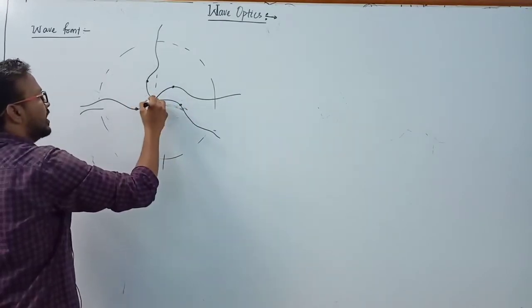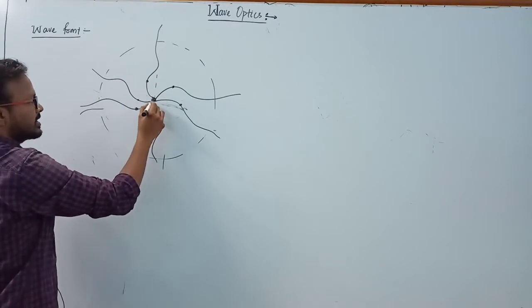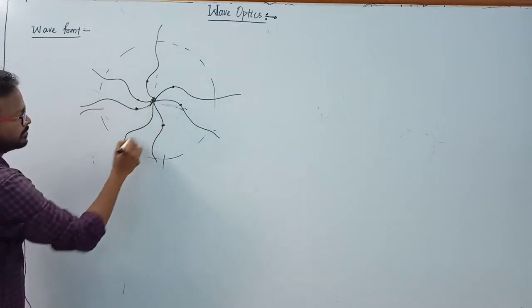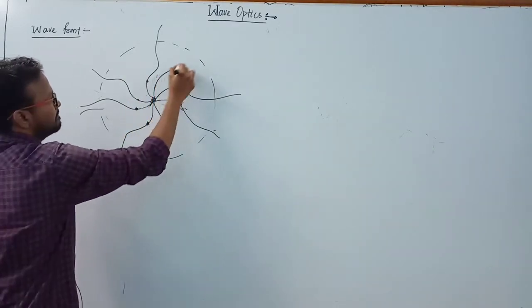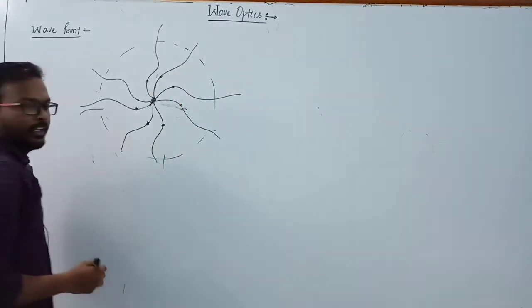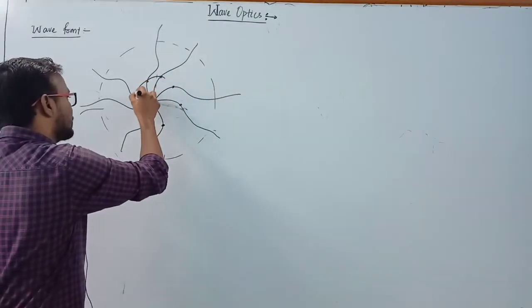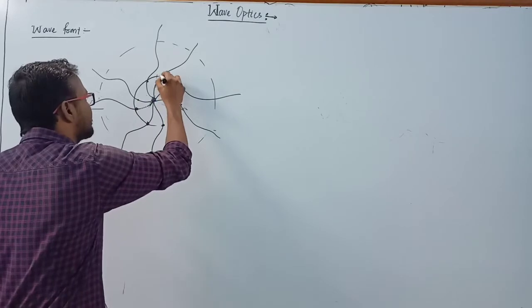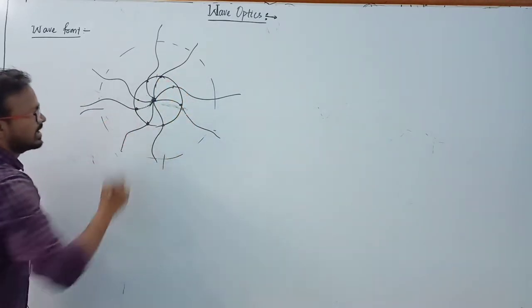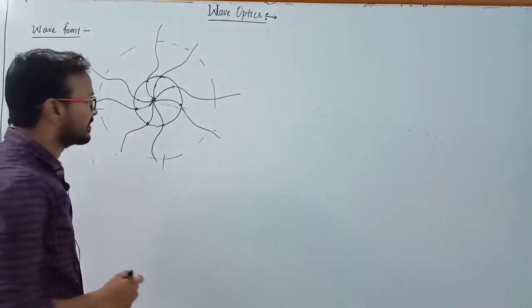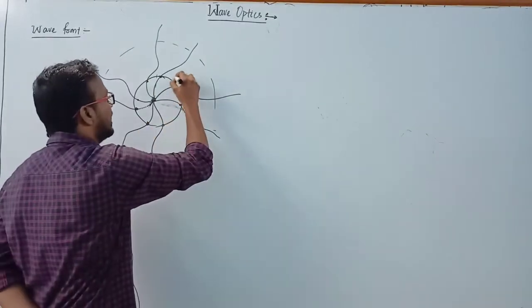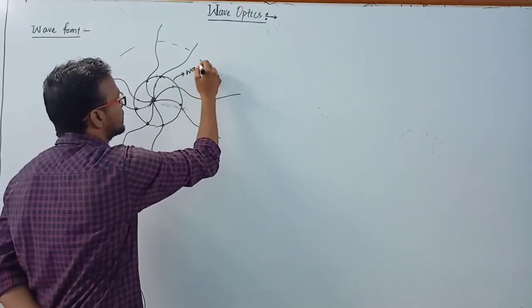Now we have to join all the locus points. So this is the wave. If we join all the locus points, then it is like a circle. So this circle is known as the wave front.